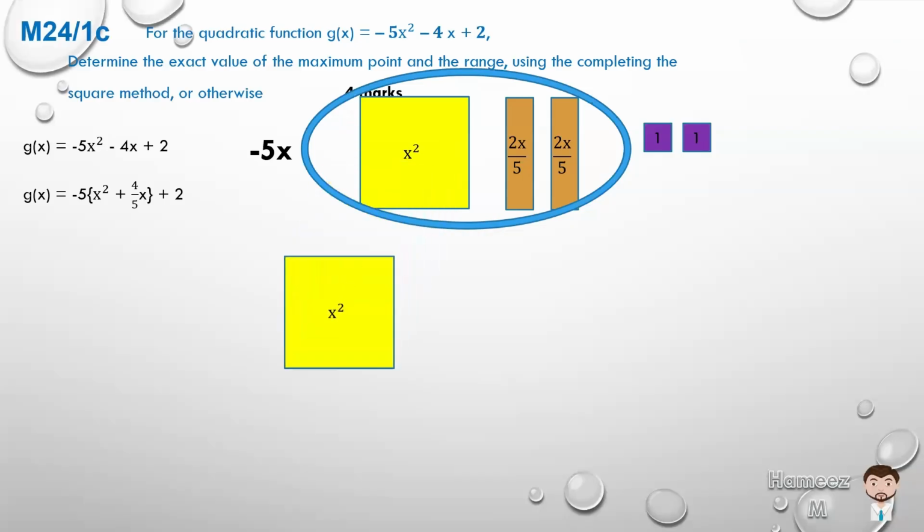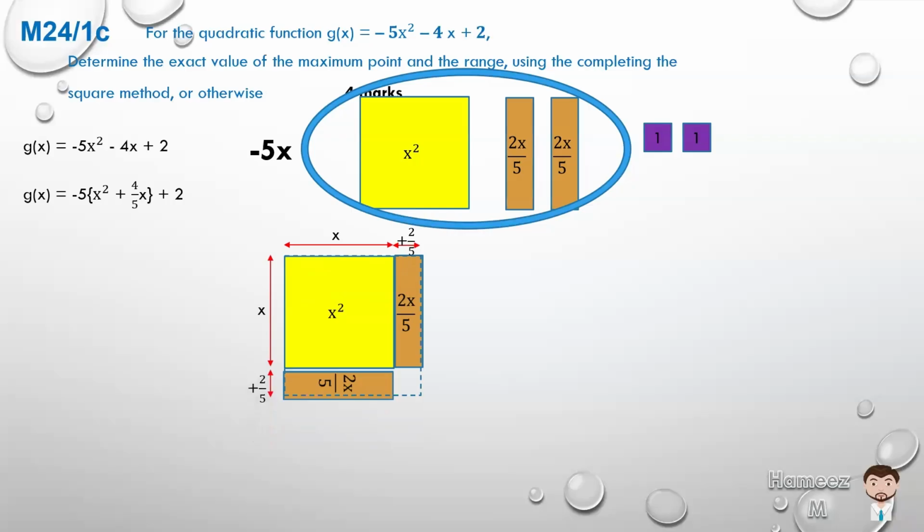So let's pull out an x squared here. And if we want to make a square, let's look at the 2x on 5, or the 2/5 x. Right? The square grows a little bit. So to make a next one, we have to put it on the base. And we basically have a square. We're missing a little portion in the corner. We know that right now we have a length of x and 2/5. So x plus 2/5 on one side, and x by x is x squared, and 2/5 on the other side.